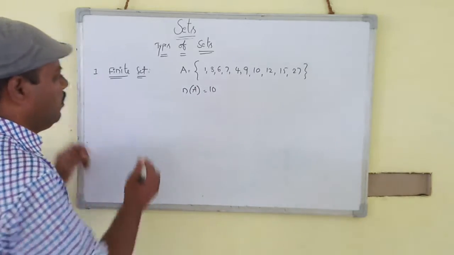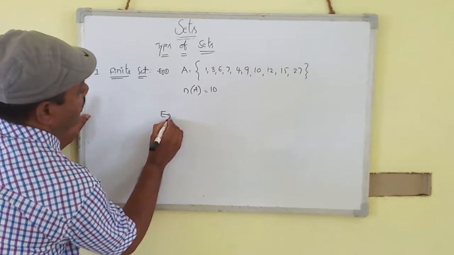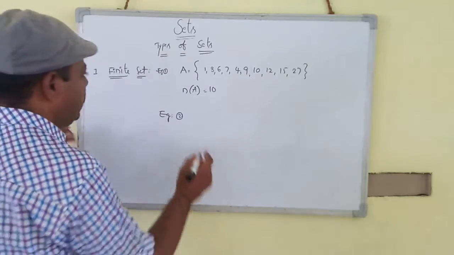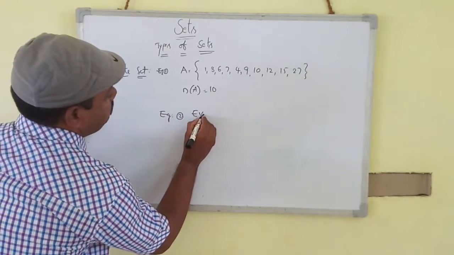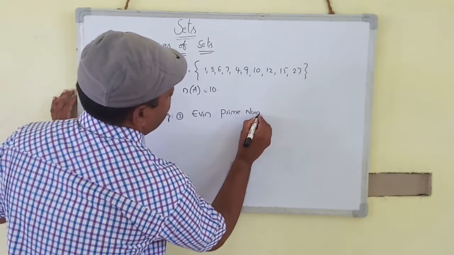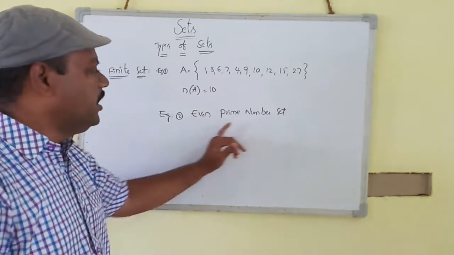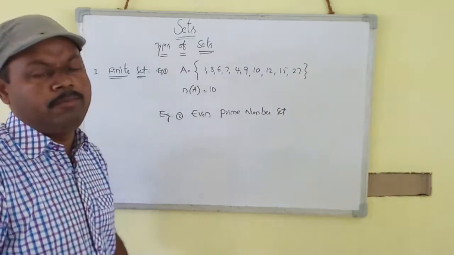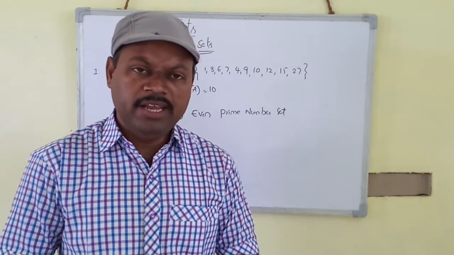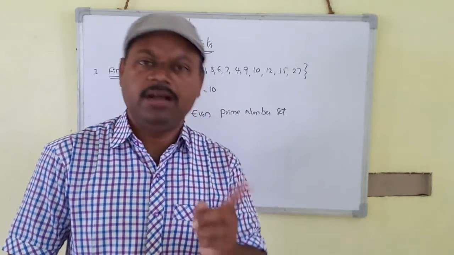One more example. The second example is the even prime number set. Students and friends, how many even prime numbers are there in the number system? Only one. 2 is the even prime number; 2 is both an even number and a prime number.